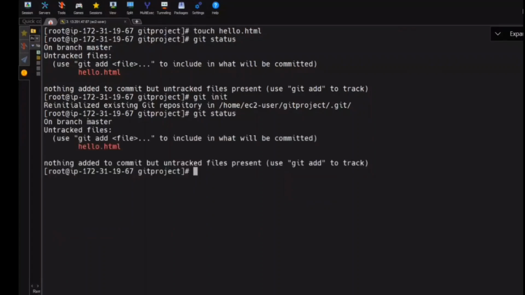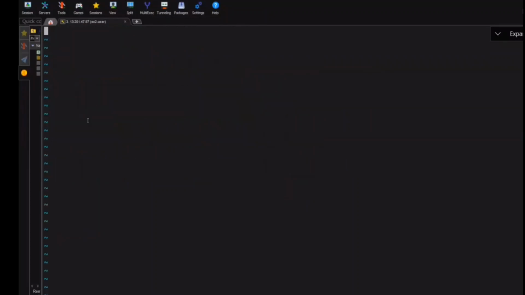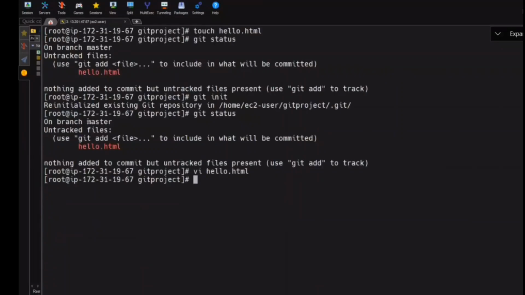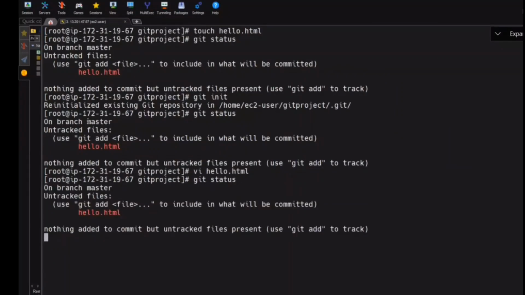We have hello.html which is in red color. That means it is not tracked. Now let us go and track it. Before that, should I go and make some small entry in hello.html? What's the command? Vi hello.html. Let's go. This is hello page, for example. Do git status. It is still untracked. Let us go and track it.